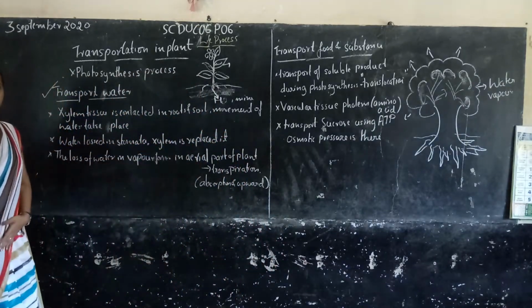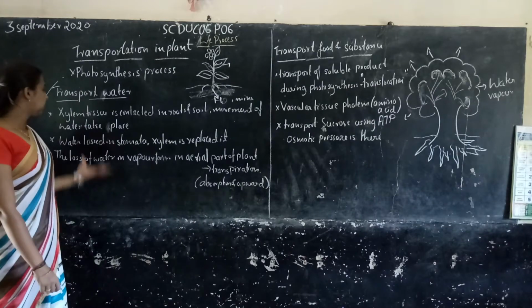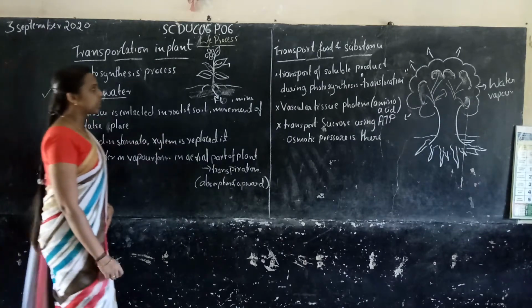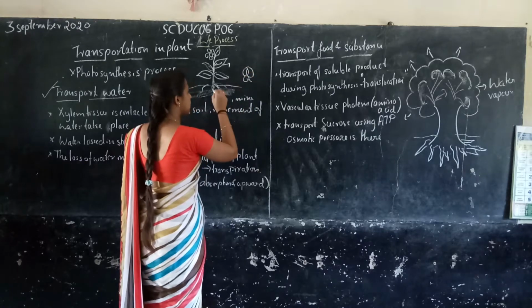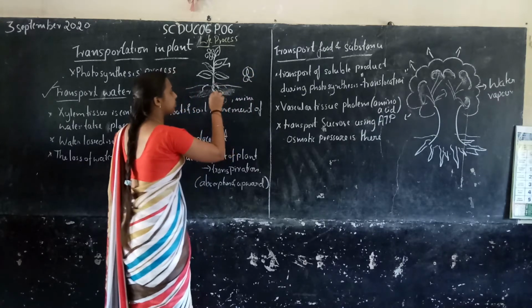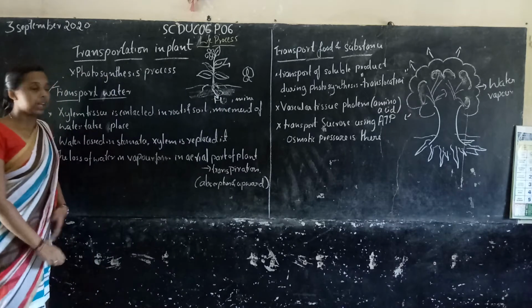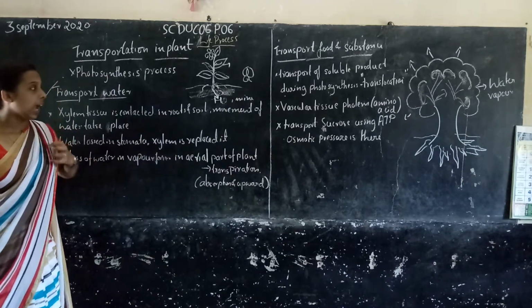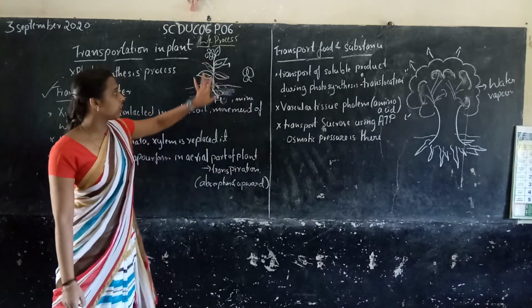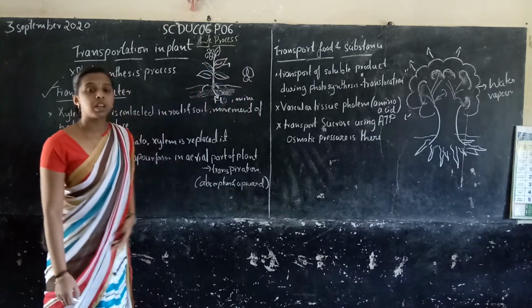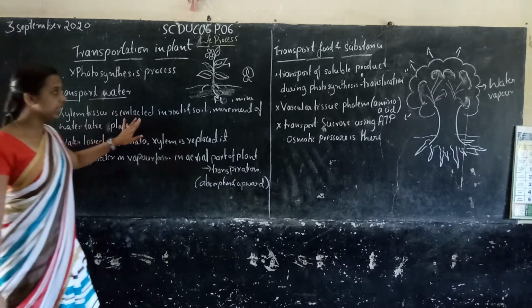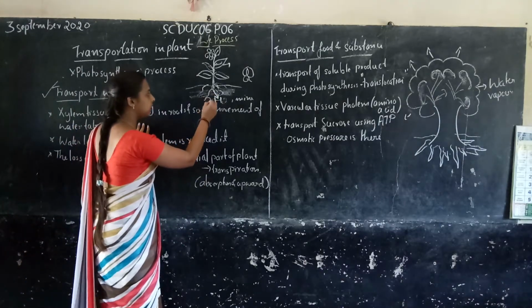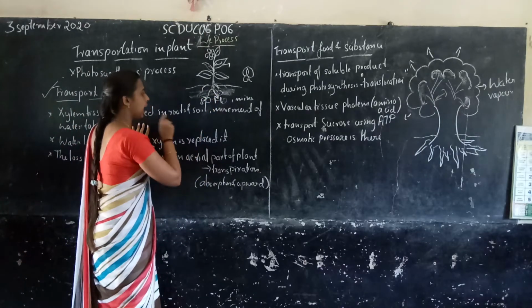The xylem is a tissue. It is a small, fine tissue located in the roots, which helps to absorb the water and transport it to the leaf. It is connected in the roots and the soil.